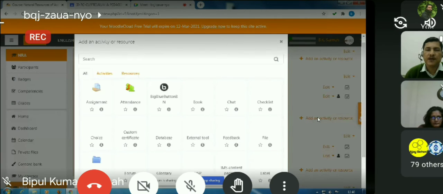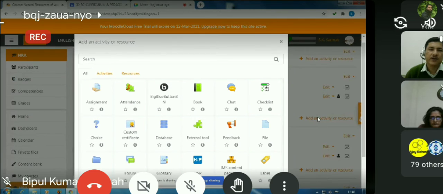One menu will pop up. That will give you a host of activities and resources which are available for a Moodle site. By resources, we mean the materials that we shall be supplying to the students as a part of our curriculum delivery. So that is our resources.